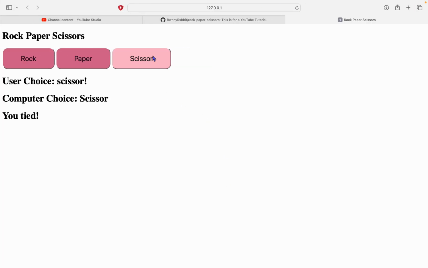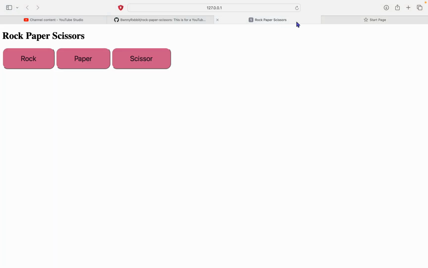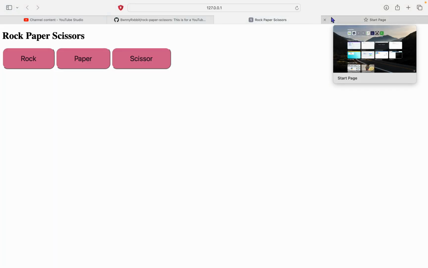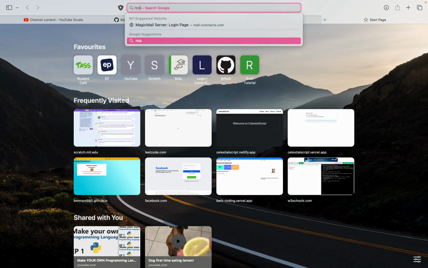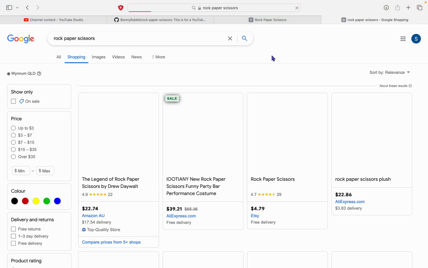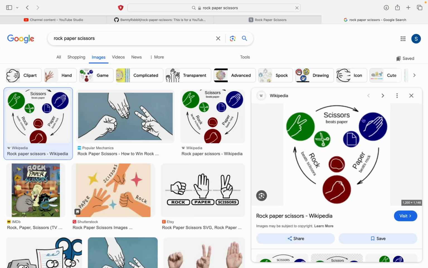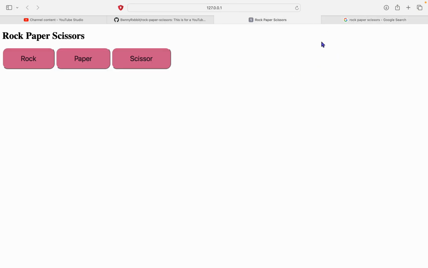Right. Now this should be fully functional, but let's make this look a bit better. Alright. So to make this look better, we'll look for an image. We can add an image. Let's add that photo so people know how to play this game.